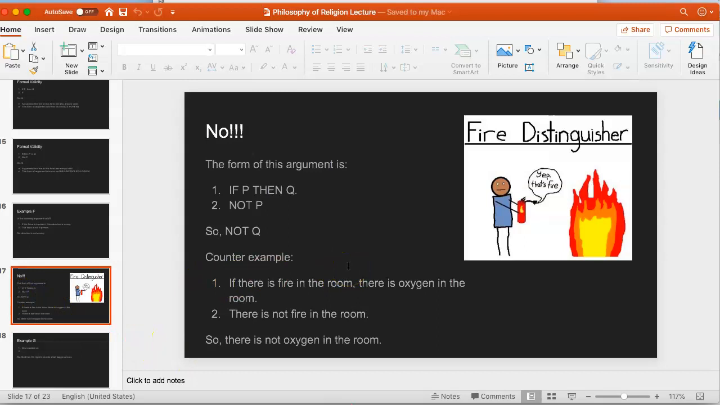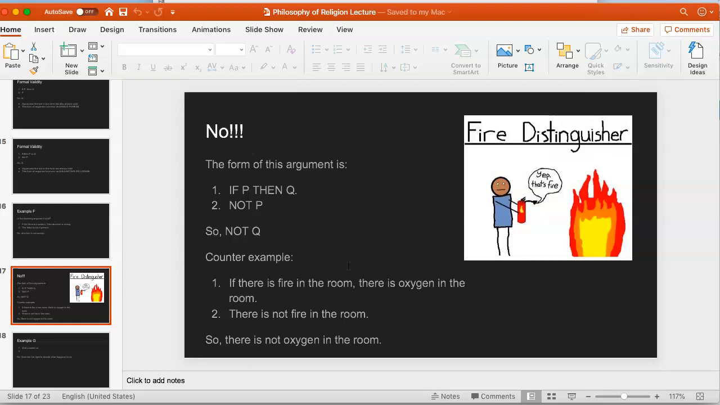We can think of a counterexample. Now, a counterexample is an example that has the form of this argument and where the premises are true and the conclusion is false. So here would be a counterexample. If there's fire in the room, there's oxygen in the room. That seems right, that you can't have fire without oxygen. So if there were a fire in the room that you were sitting in right now, there would be oxygen there to keep it going.